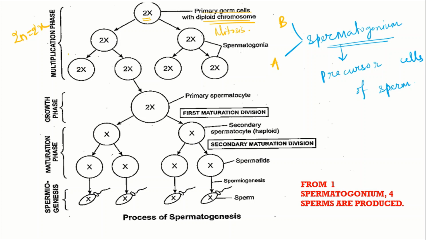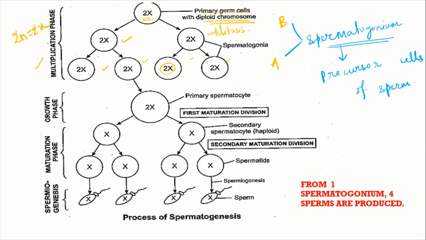Okay. And from mitosis, the cell number will now be multiplied. From one cell there are 2 daughter cells, and from 2 there are 4 daughter cells, and all are having 2n number of chromosomes, and here the number of the cells are multiplied. That is why this comes under the phase of multiplication. Okay, phase of multiplication, that is the first phase.